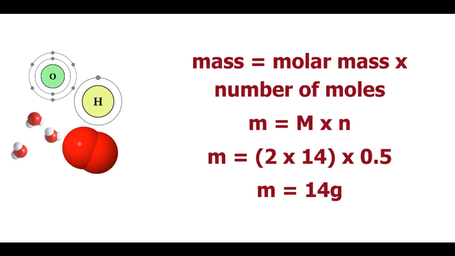So, mass is equal to molar mass into number of moles, which is small m is equal to capital M into small n, which will give you 2 into 14, since you are calculating the mass of molecule, into 0.5, which is equal to 14 grams.